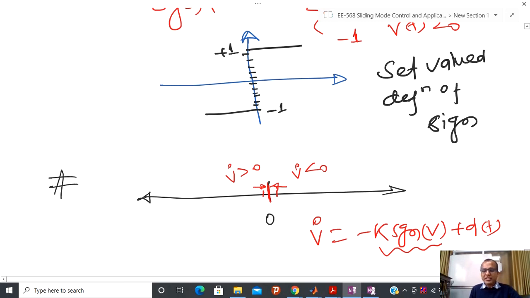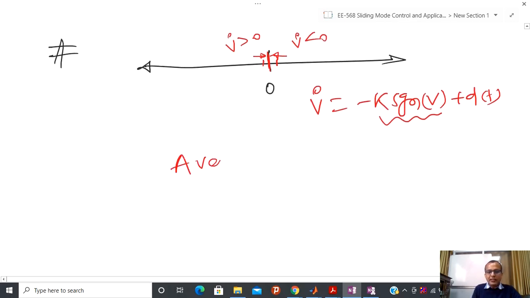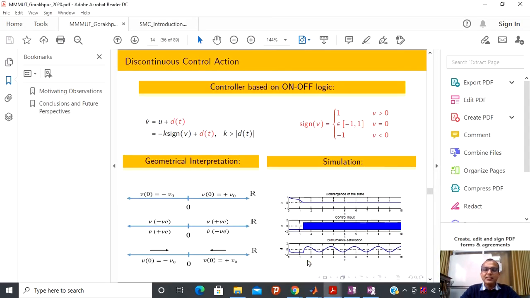If you see Newton's calculus, we have two different concepts: the concept of average velocity and instantaneous velocity. So let us try to understand this phenomenon in terms of average velocity and instantaneous velocity. Before explaining this phenomenon, I am going to open one slide, and then I think things become clearer to you.